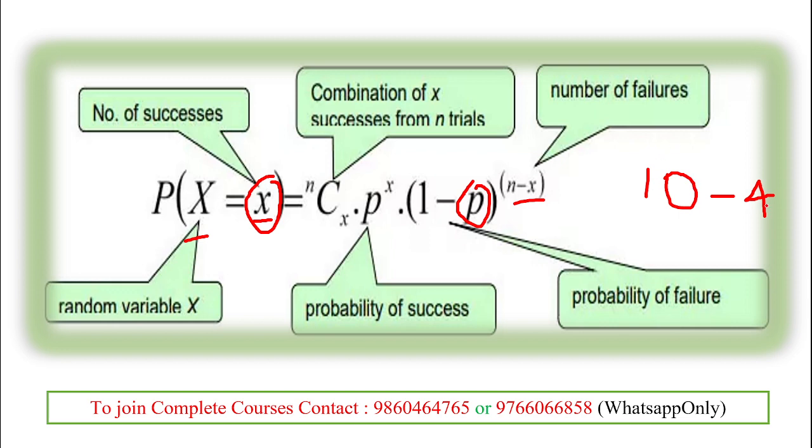So here 10 minus 4 is 6. 6 is the chance of getting, or the case of, failure. n minus x is the number of failures, indicated here. So here we can get the point: p is for pass or success and n is the case for failure.